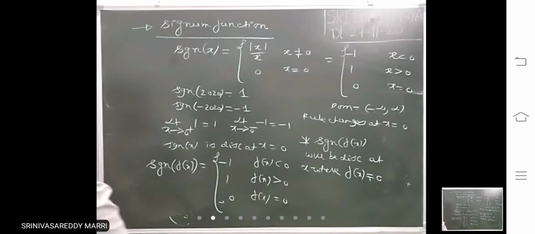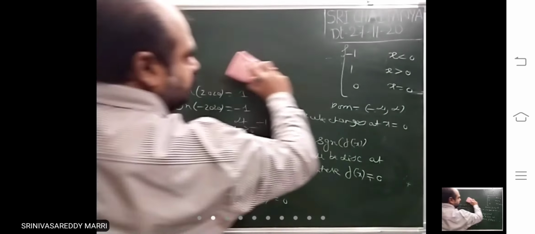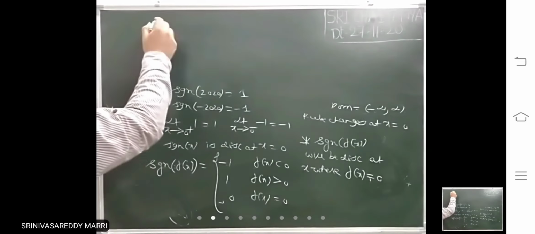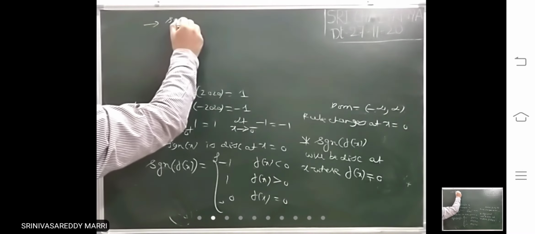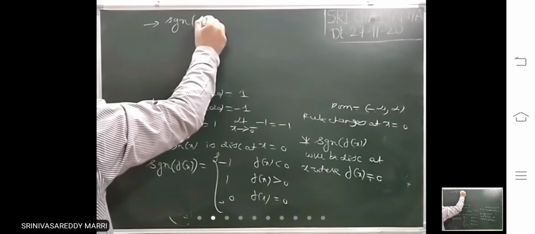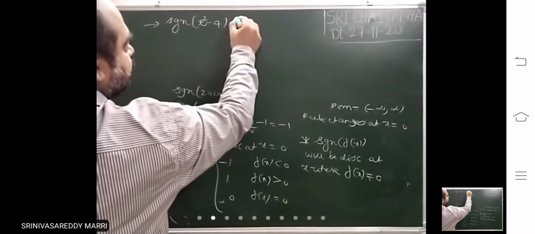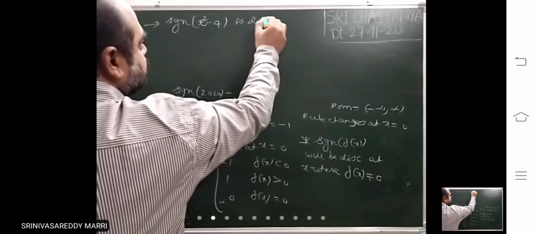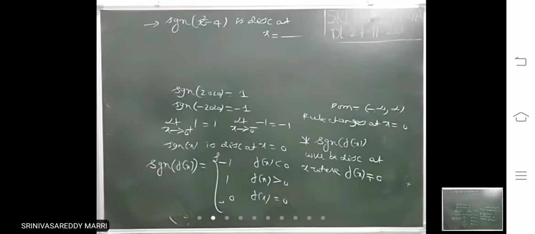Suppose take an example. Signum of x square minus 4 is discontinuous at x equal to what?